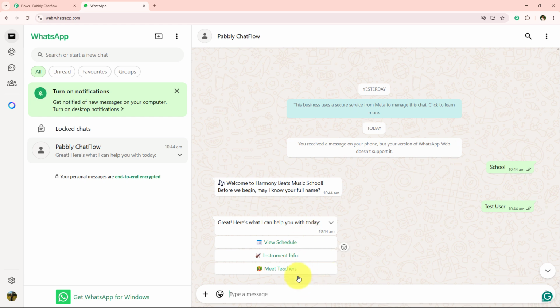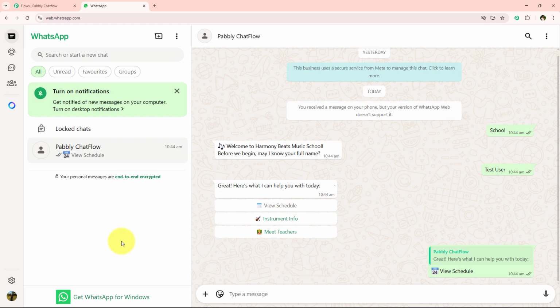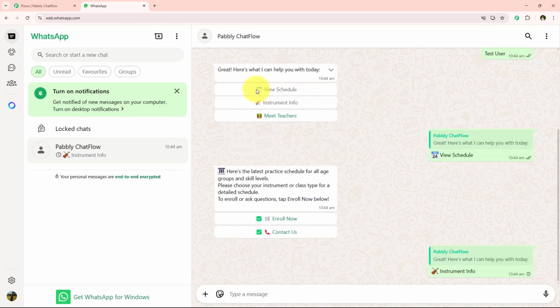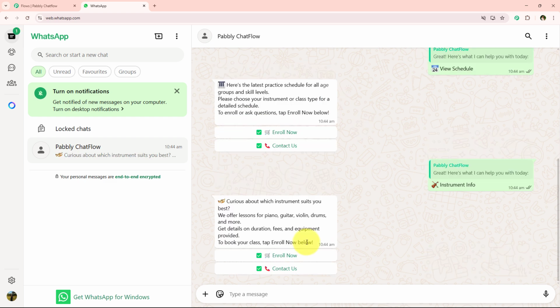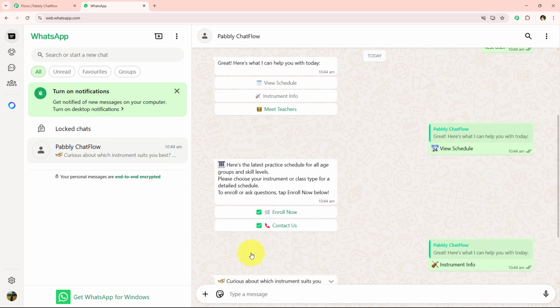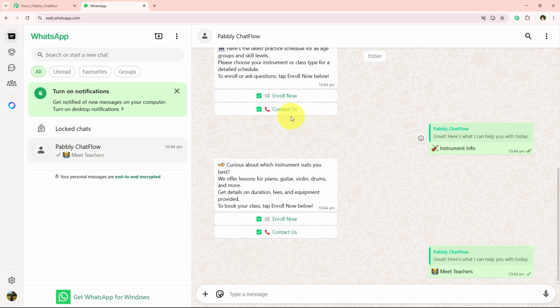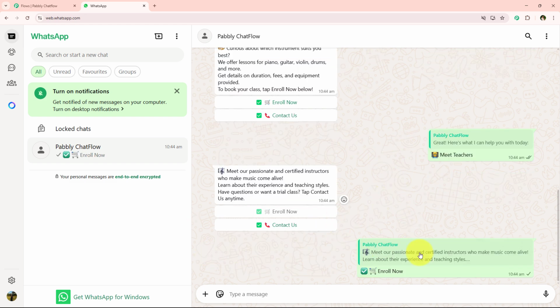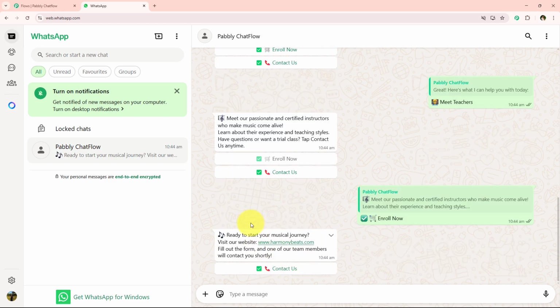It is giving me three options. So let's say if I want to view the schedule, I can go towards this view schedule and it is going to respond accordingly. If I want to view the instrument information, I can go towards this instrument information and it is going to respond to me accordingly. And now if I want to meet the teachers, I can go towards this meet teachers, and now it is going to send me a message regarding the same. Not only this, if I want to enroll now, I can simply click on this enroll now button and it is going to give me the URL for the same.